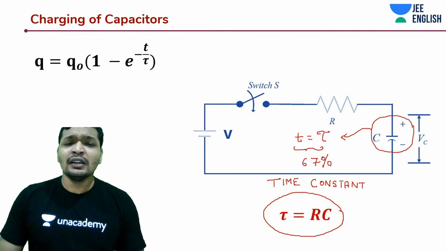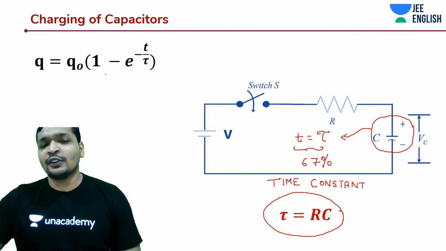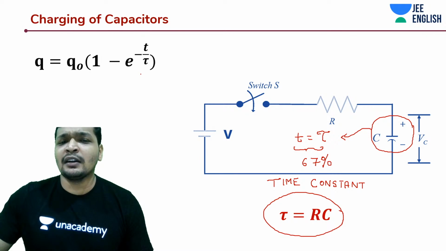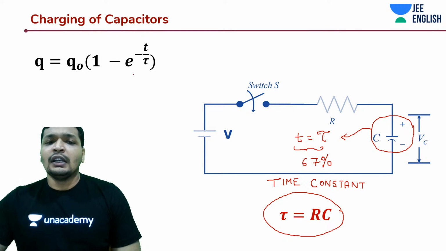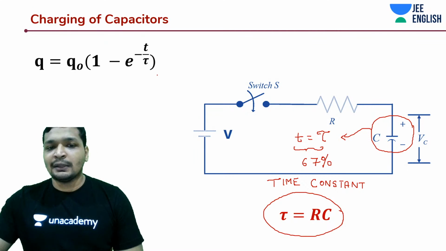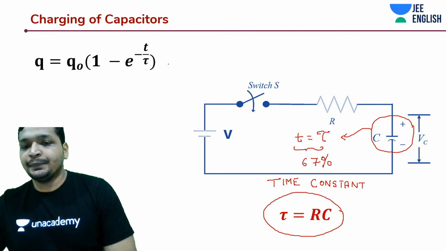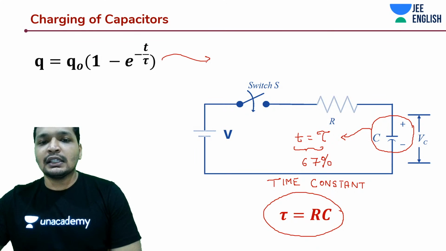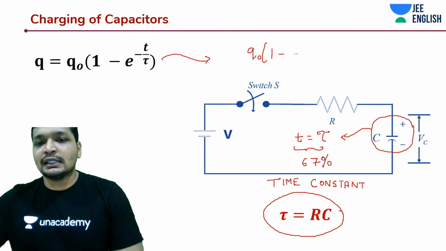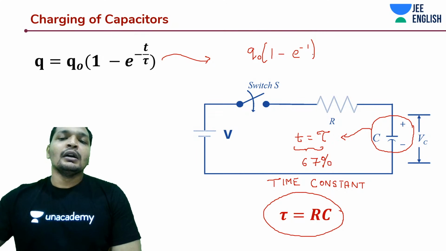Derivation is important. I can't simply tell you this, Q is equal to Q naught into 1 minus e to the power minus t by tau. If I had told you this, then I would have to explain tau, I would have to explain Q naught, and just substitute and show you. But when it comes to problems, maybe we don't understand what is happening. All right, so substitute t is equal to tau. What is it? Q naught into 1 minus e to the power minus 1, and e to the power minus 1 is nothing but 0.37.